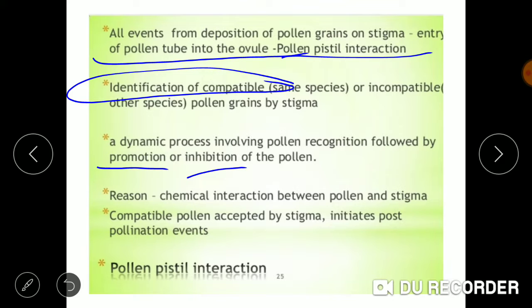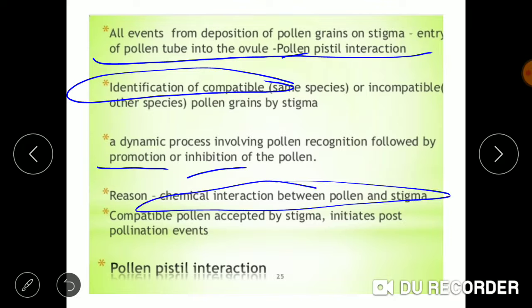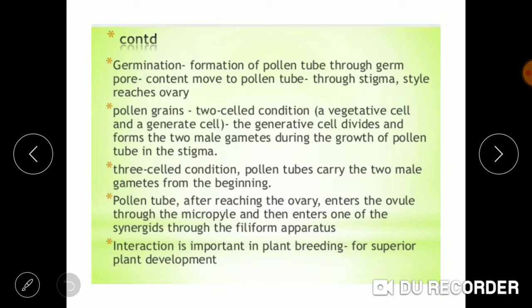So there is a chemical interaction taking place between pollen and stigma. Now the compatible pollens are accepted by stigma and it starts germinating. The germination begins and the formation of pollen tube starts. When the pollen tube increases in length, it reaches the embryo sac through the micropylar end.